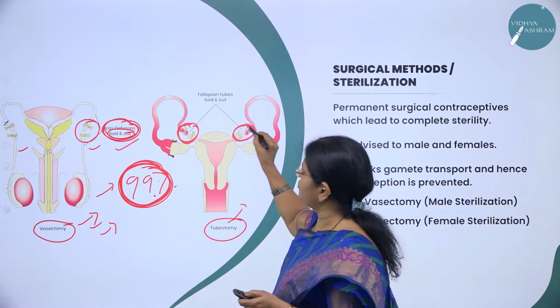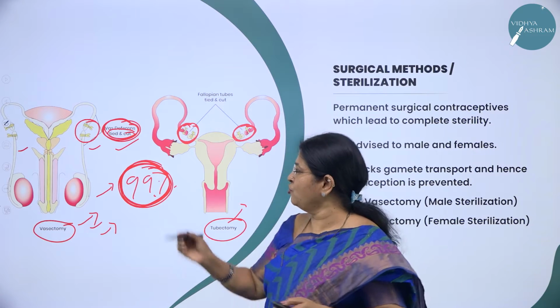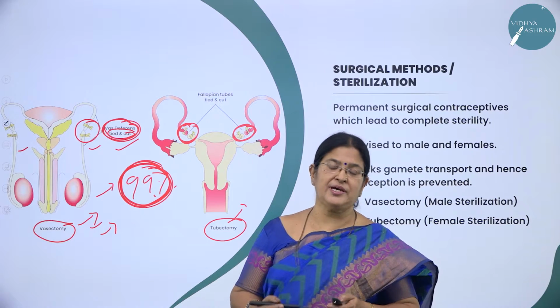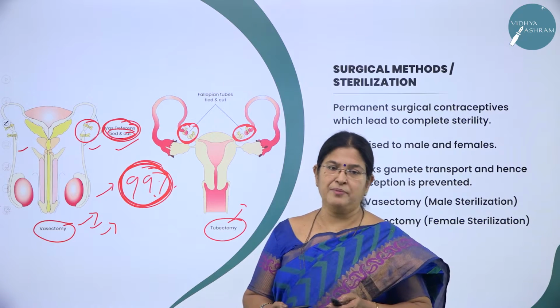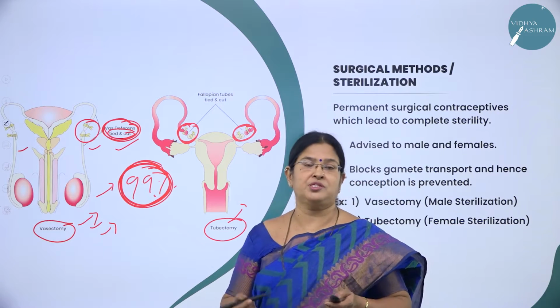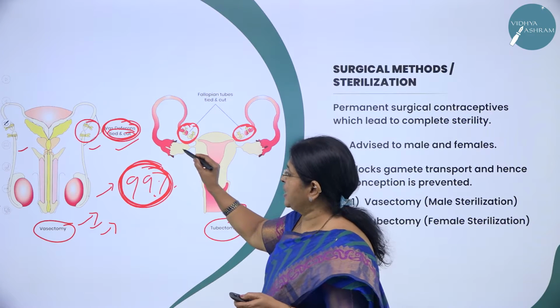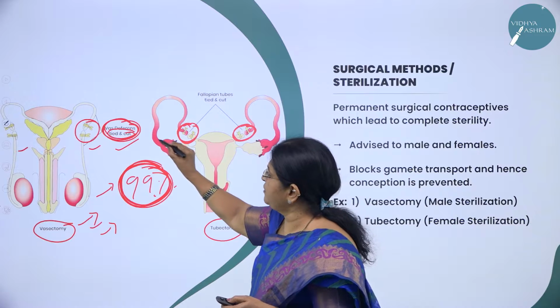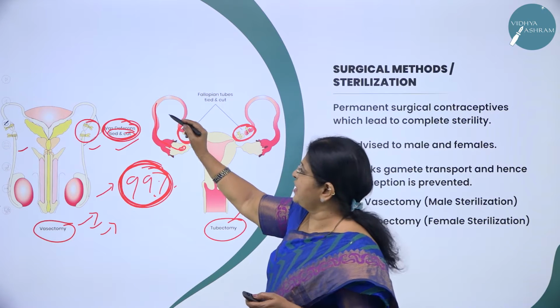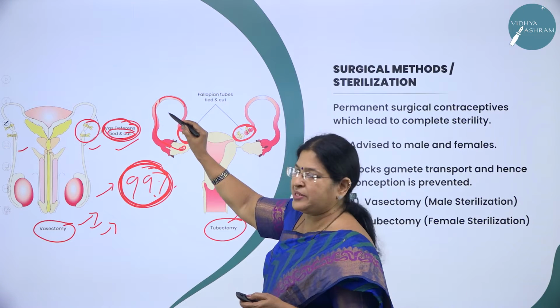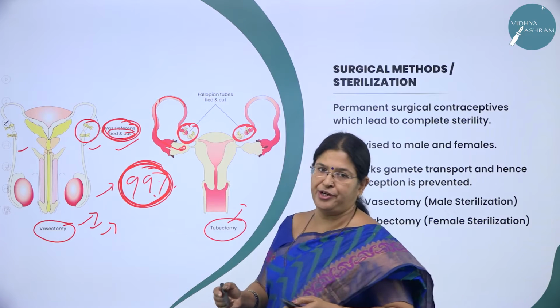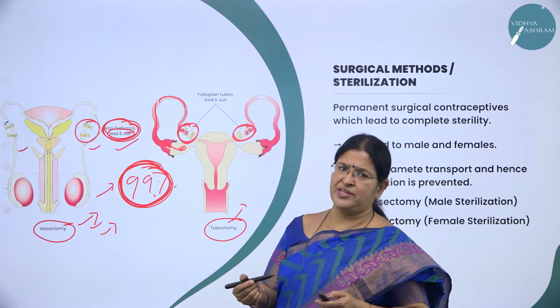So this prevents what? This prevents the transport of ovum. As you know, fallopian tube is the region where the sperm and the ovum meet, and possibility of fertilization is more. So here as the ova is produced from the ovary, it passes through the infundibulum and the isthmus and from the ampullary region it goes to the fallopian tube, as you have studied in the previous sessions.